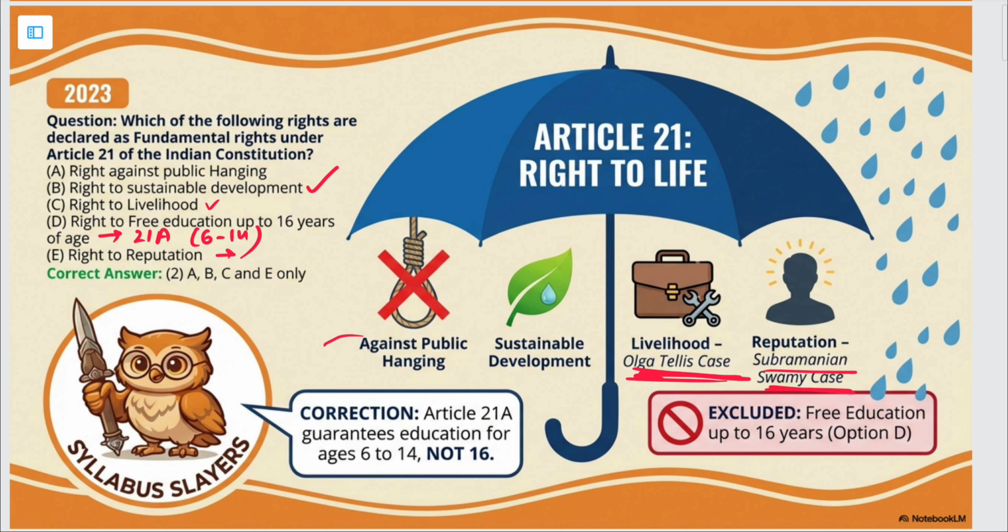So right against public hanging is also recognized under Article 21 of the Indian Constitution. ठीक है. तो Supreme Court had recognized this under Francis Mullin versus Union Territory of India case. ठीक है. तो इन सब को मिला के this is also considered to be a part of right to life. So only D is not a part of right to life.